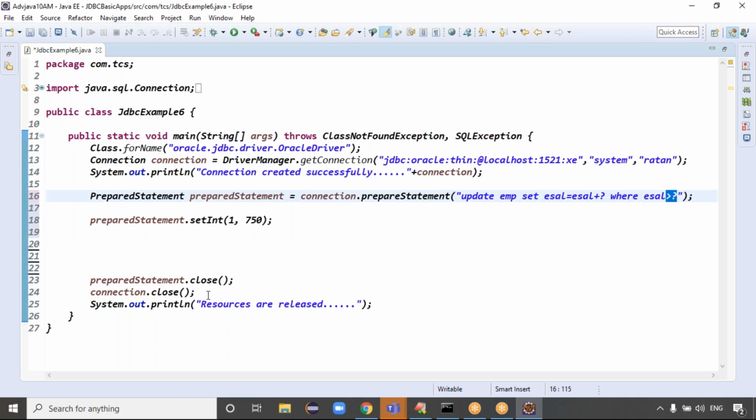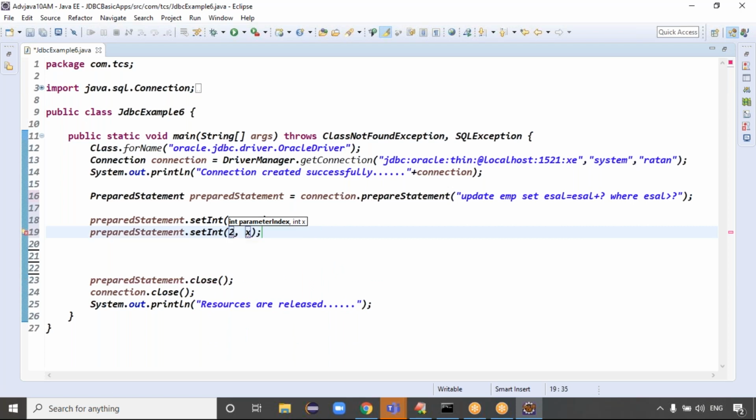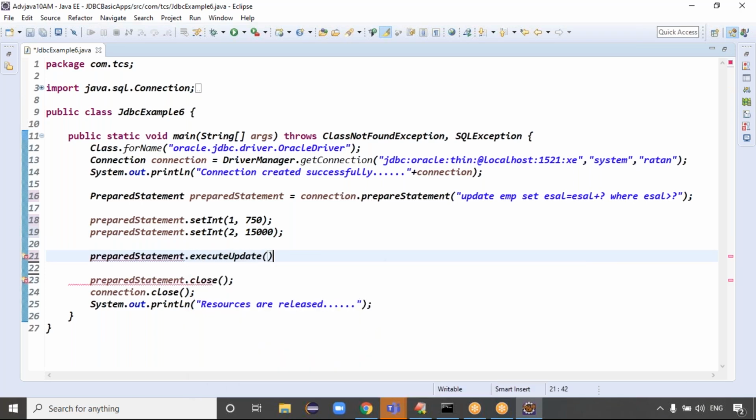Yes. So employee salary should be greater than 10,000 or greater than 20,000, something like that, right? PreparedStatement dot setInt of, what is the parameter index again? 2, the second parameter index. So setInt of 1 and 750, and setInt of 2 where the salary should be greater than 15,000, guys. Greater than 15,000, right? Exactly. Yes, you can write the PreparedStatement, and the method is called the executeUpdate method.